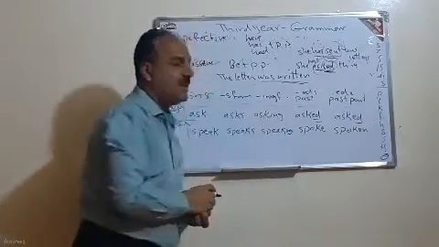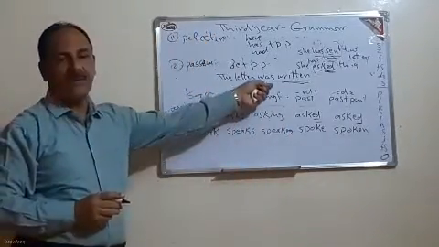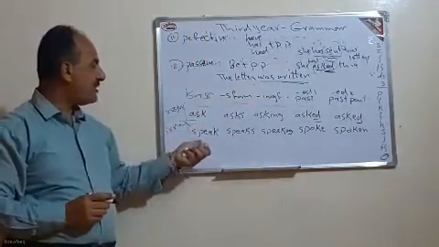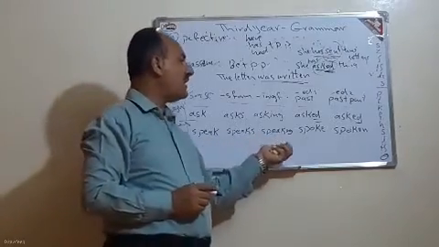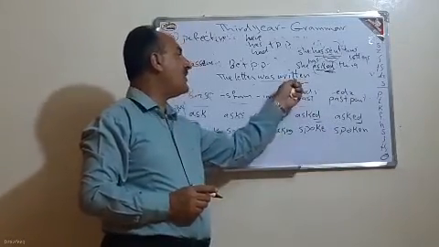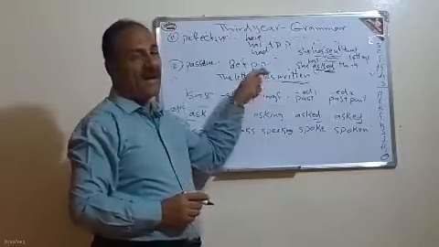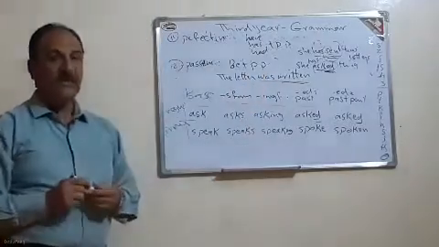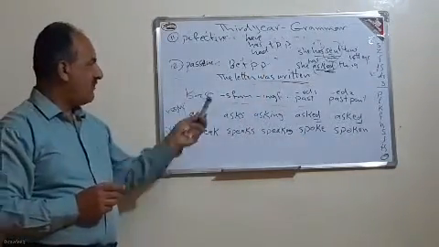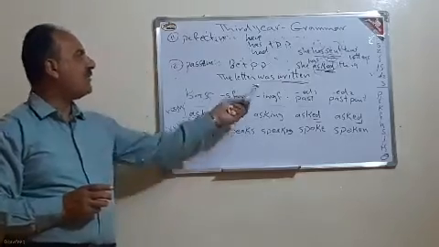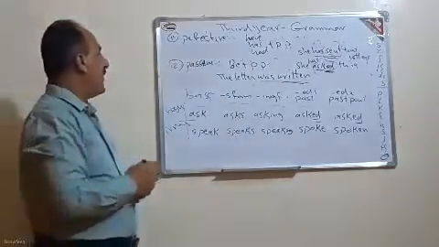See, this written is the past participle of the verb write. If we have write, we say write, writes, writing, wrote, then written. Why? Because we have this sentence in the passive. So in the case of the passive, we have written.